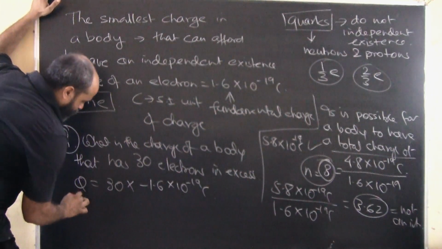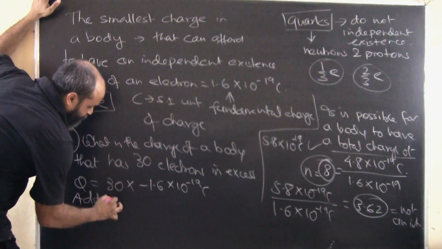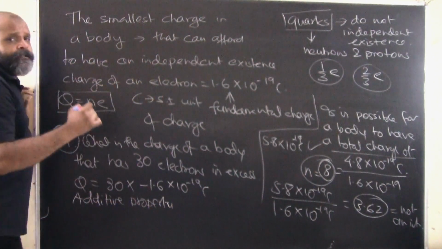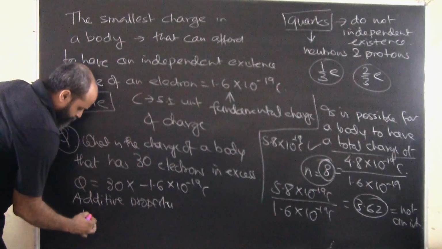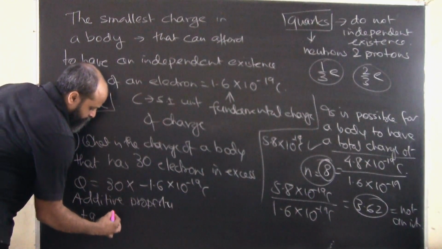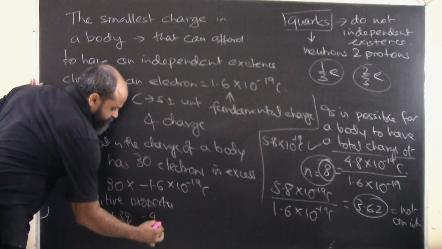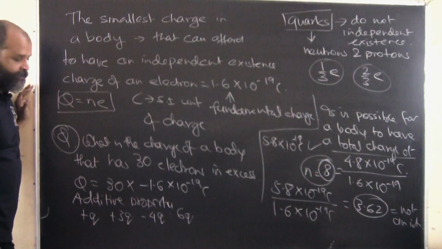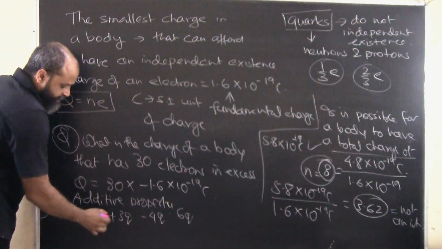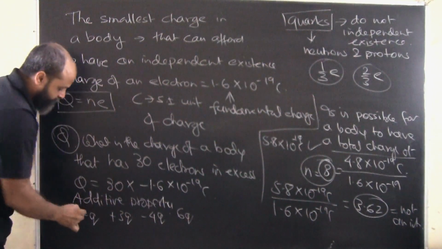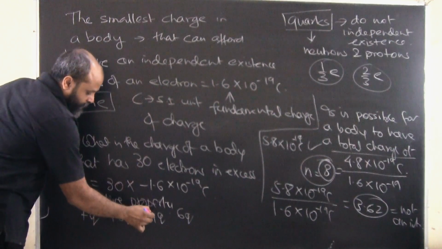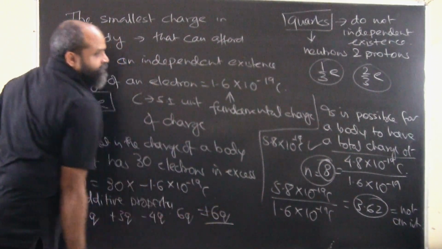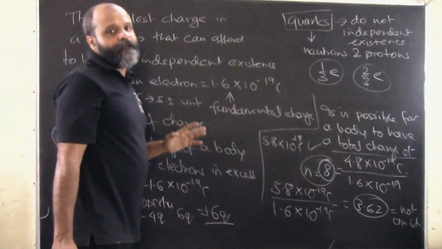Again, there is another property of charges which is called the additive property. If a body has charges, let's say, +q, +3q, -4q, and 6q, these are the total charges that the body has. What will be the total charge of the body? We just keep adding along with their signs. Here 4q minus 4q will be 0, so the total charge of the body will be +6q, whatever this q is.